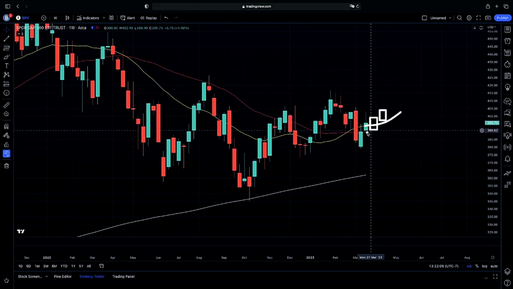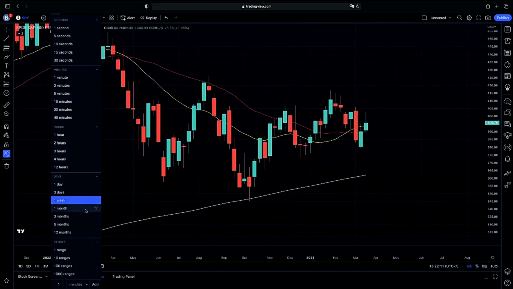Bouncing off of it clean here would be that very nice confirmation to the upside. So again, that's what we're looking for in our weekly chart. That will be that confirmation.